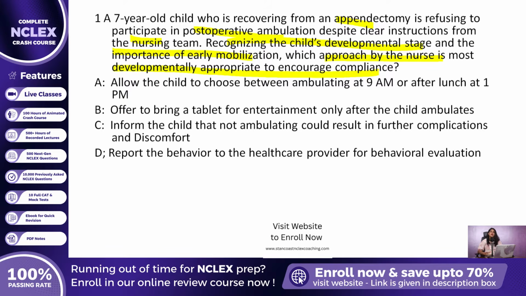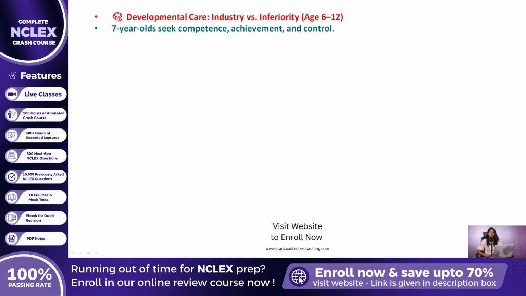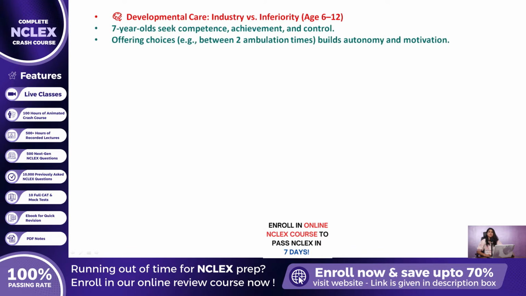The most effective and appropriate intervention is option A. Allow the child to choose between ambulating at 9 a.m. or after lunch at 1 p.m. Now, let us dive deeper into why this is the best choice from a developmental and clinical perspective. When caring for a 7-year-old, it is essential to recognize that they are in Erikson's stage of industry versus inferiority. This is the period where children begin to develop a sense of competence and control over their environment.